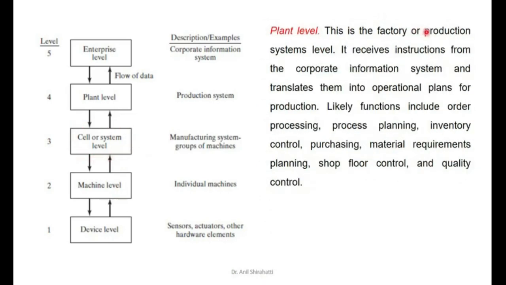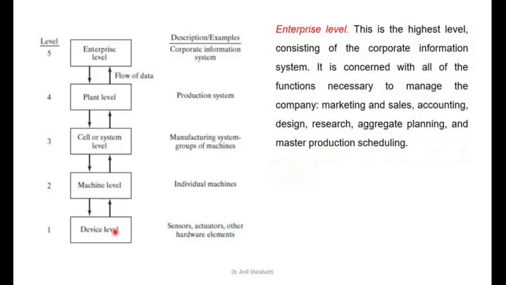Plant level, this is the factory or production system. It receives instruction from the corporate office and translates that into operation plans for production. Likely functions include order processing, process planning, inventory, all these things. So this will be directly linked to the enterprise. Suppose I get an order for a product. At plant level I decide which machines I have to use, what each machine has to produce, and what hardware or tools are needed.